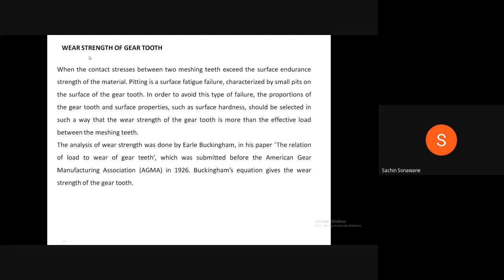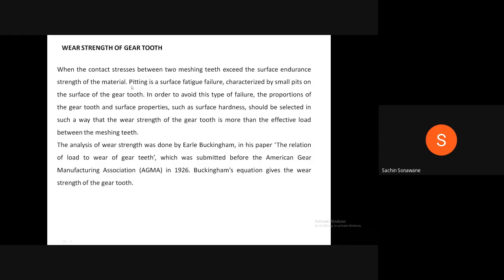Yesterday we have seen wear strength of gear tooth. Wear means removal of material from the surface. Therefore, when removal of material comes into picture, that part should possess one important property, that is nothing but surface hardness. When the contact stresses between the two meshing teeth exceed the surface endurance strength of the material, at that time